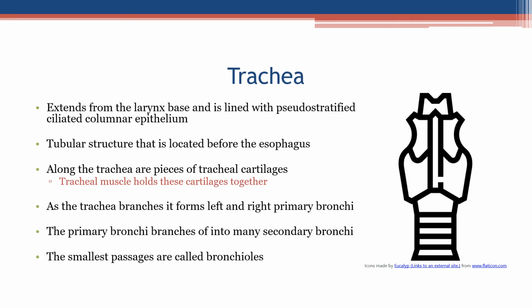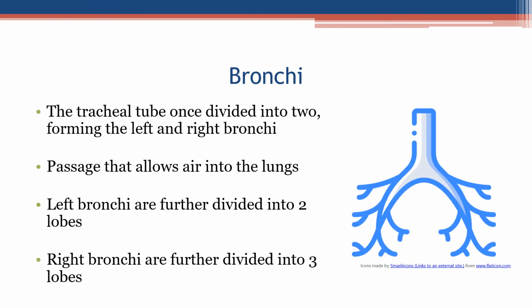Trachea. The trachea extends from the larynx and is lined with pseudostratified ciliated columnar epithelium. A tubular structure that is located before the esophagus. Along the trachea are pieces of tracheal cartilages. Tracheal muscle holds these cartilages together. As the trachea branches, it forms left and right primary bronchi. The primary bronchi branch off into many secondary bronchi. The smallest passages are called bronchioles.